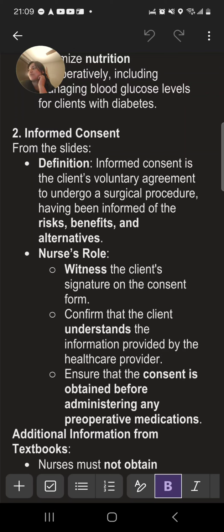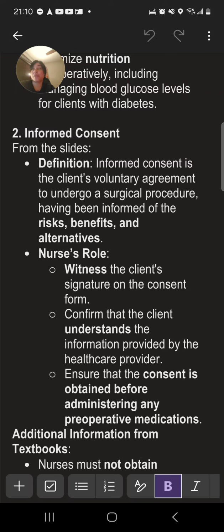Informed consent. From the slides. Definition. Informed consent is the client's voluntary agreement to undergo a surgical procedure, having been informed of the risks, benefits, and alternatives. Nurse's role. Witness the client's signature on the consent form. Confirm that the client understands the information provided by the healthcare provider. Ensure that the consent is obtained before administering any preoperative medications.